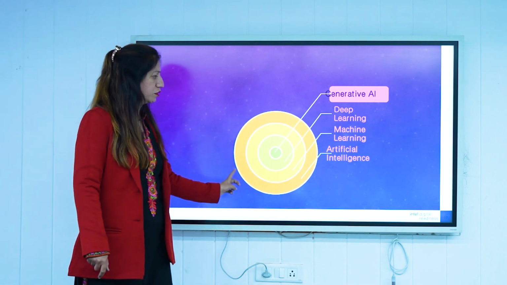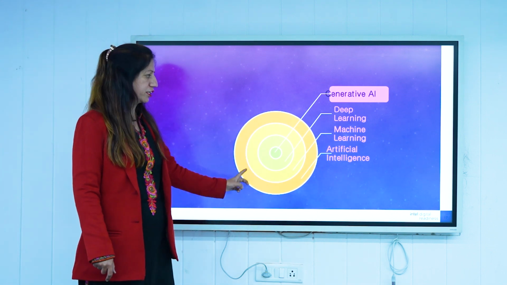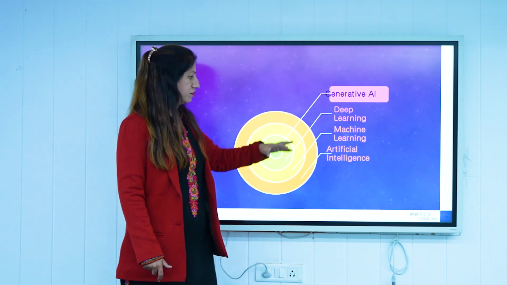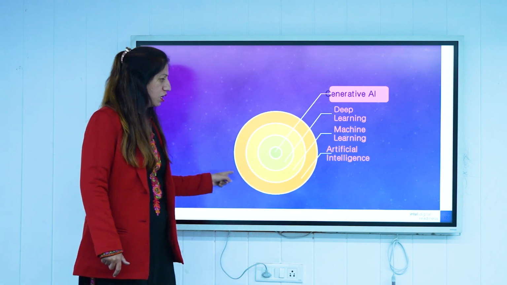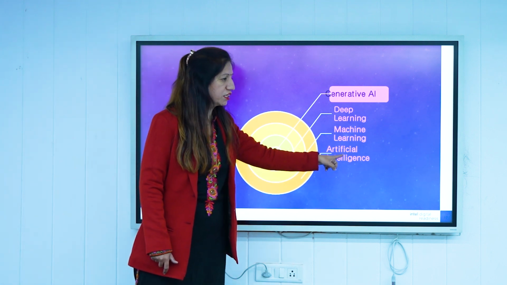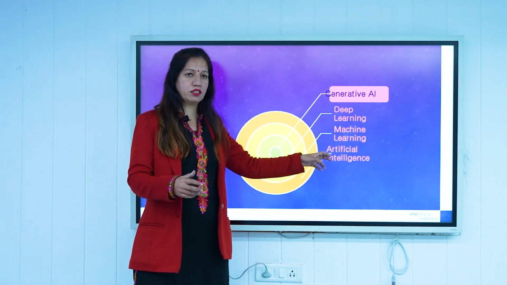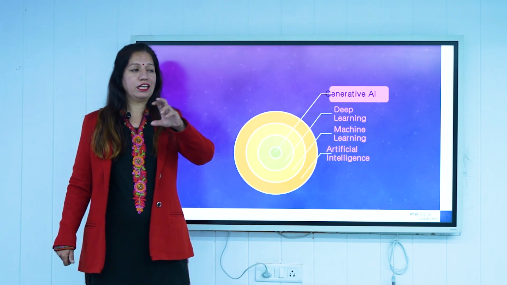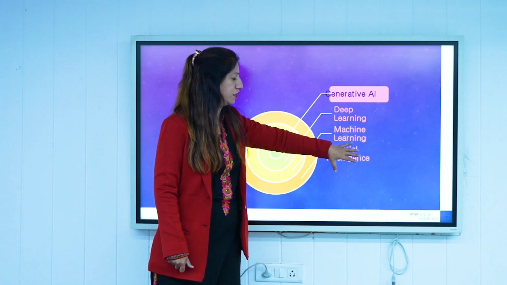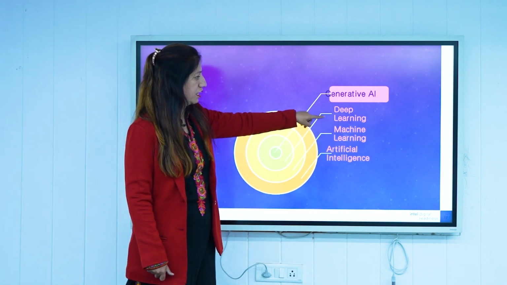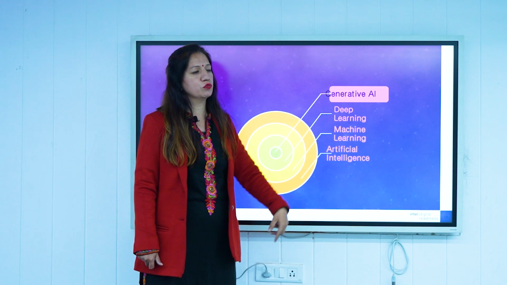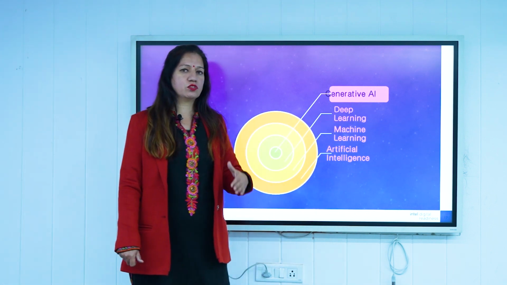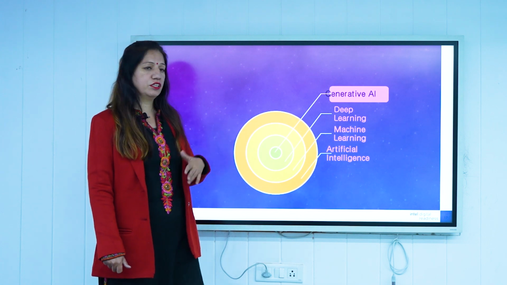So this is the major Venn diagram of the technologies relating to AI, machine learning, deep learning and generative AI. AI is the very basic one, the outer one, and it is just to build an application which can mimic a human. Then we have machine learning. Machine learning uses different algorithms which are used to implement a particular AI based application. Then we have deep learning. Deep learning makes use of neural networks, and different types of learning are there: supervised, unsupervised, and reinforcement learning.